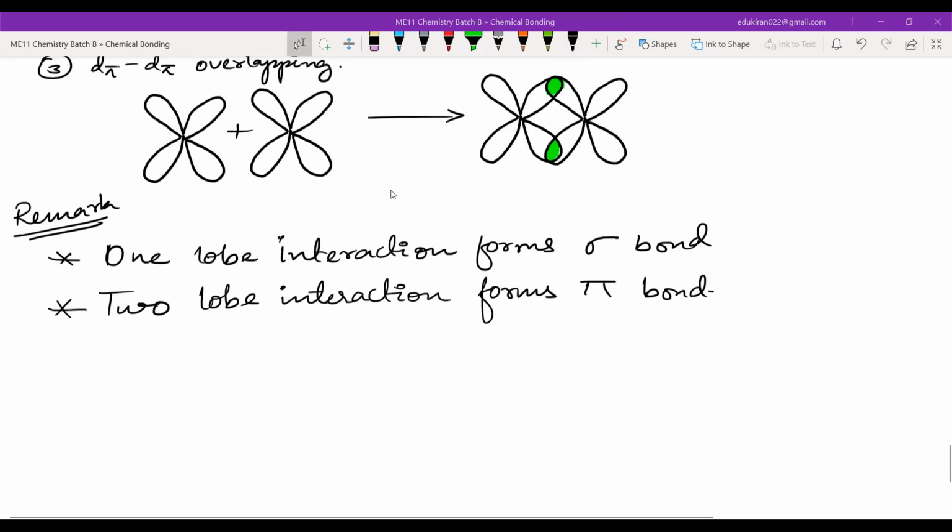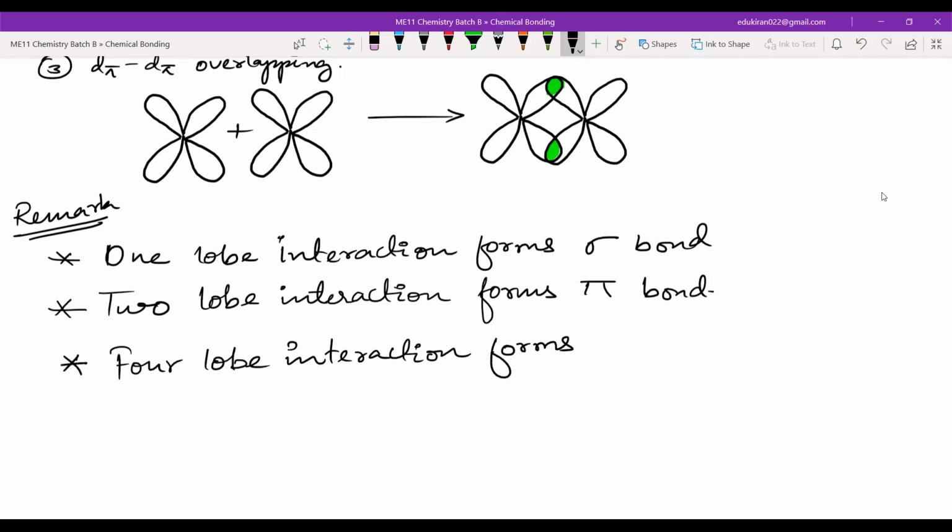There is also one more type of bond that can take place, which is known as phi bond. You may not have seen phi bond, but it is there in NCERT. Before phi bond there is a delta bond. If there is one lobe, two lobe, it is doubling, right? One, two, then four lobe interaction forms delta bond.